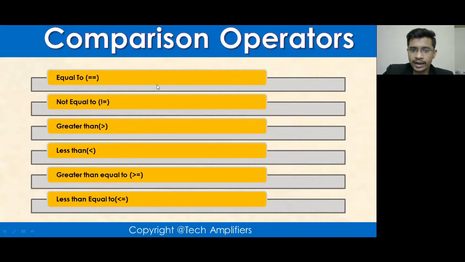Next we have comparison operators. Comparison operators are just to compare two variables. You can compare a variable with another number, another string, another data type, or one variable with another variable. If the value of a is 3 and b is 3, it will give us true. So comparison operators will return true or false.